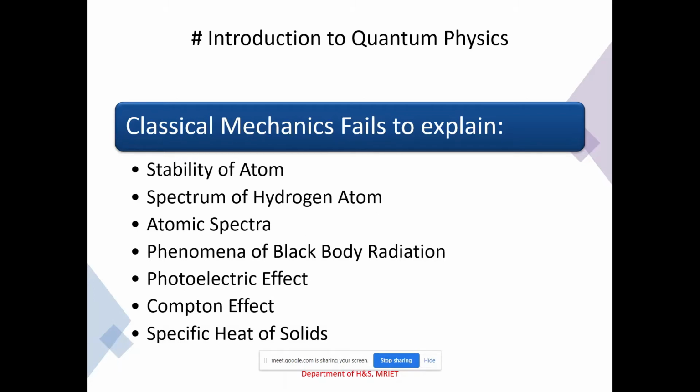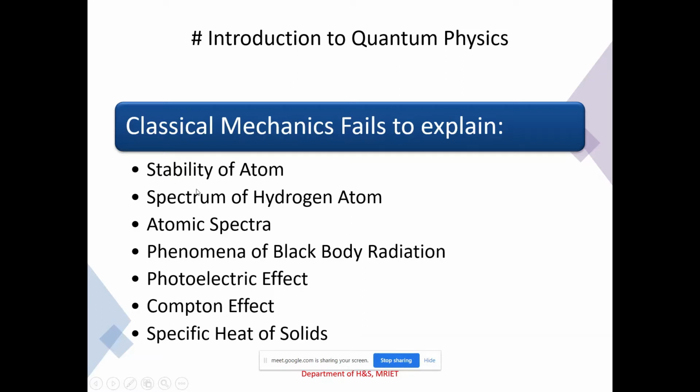I already told you that both these scientists, Albert Einstein and Max Planck, are considered the two pillars of modern physics. They are pioneers of modern physics, and later, based on the quantum theory, all the problems have been resolved.